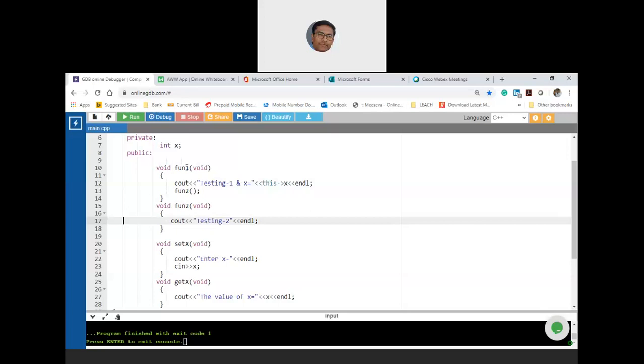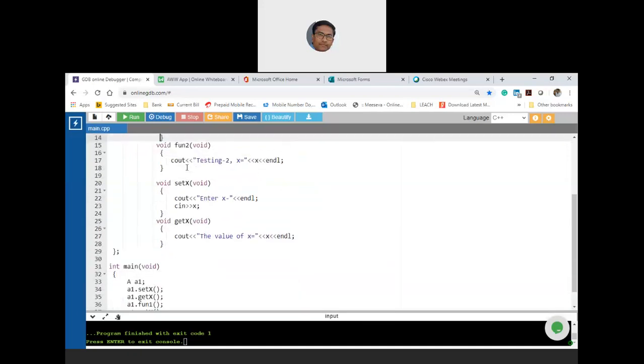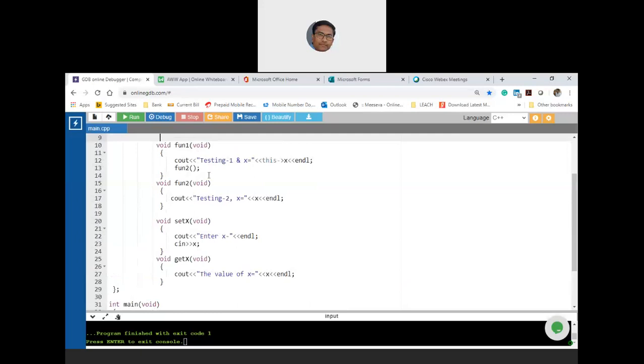Now if I write the value of x also, notice that I am not passing the value of x here in fun2, but the value of x will be treated as 2 only. Okay, and then once the fun2 is completed, then it pops back in fun1. Okay, and then again it returns back to main. Right? So in testing 2, in this scenario, when you write x is equal to, here also you will get the answer as 2.